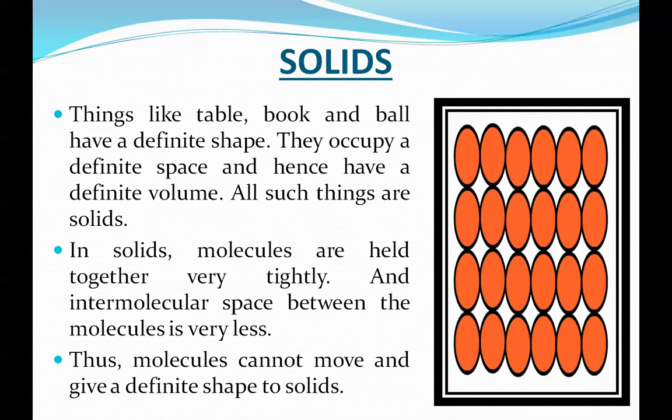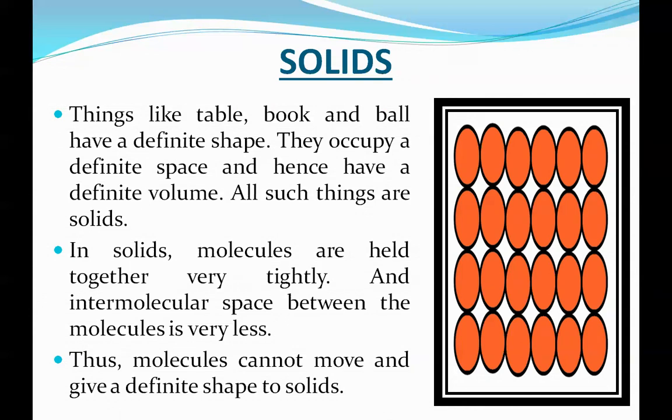Yes, children. Ball has some volume. Book, table, these all have a definite volume. So all such things like this table, book, ball are solids. Yes, children. In the solids, molecules.